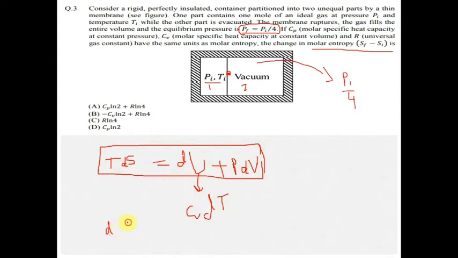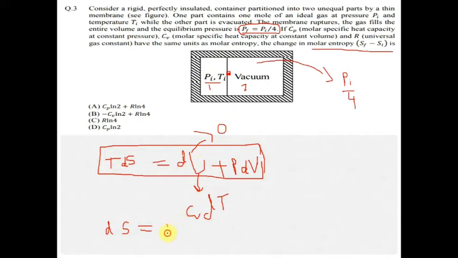So ds will become, okay, so there is expansion of gas, so du equal to 0. Change in internal energy will be 0. Why? Please watch the thermodynamic playlist, I have given the answer there.